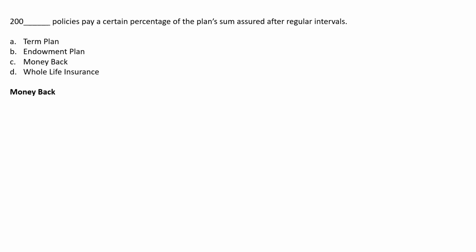In a money back plan, you have to pay a certain amount as premium, and in return, as the name itself explains, after a certain duration, after a 3 year gap or 4 year gap, as mentioned in your policy document, you will get a certain amount back for your expenses. That is called a money back policy, which pays a certain percentage of the plan sum assured after regular intervals.